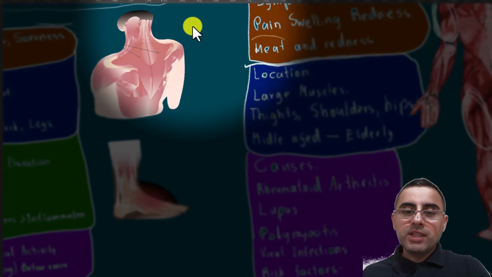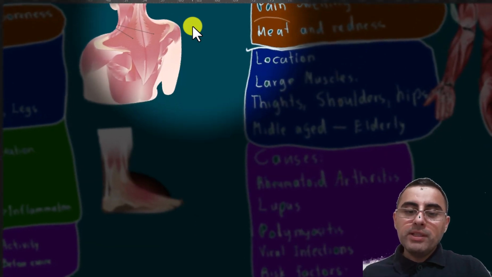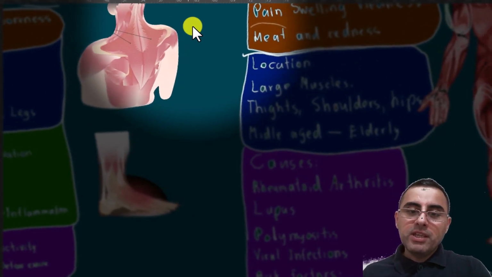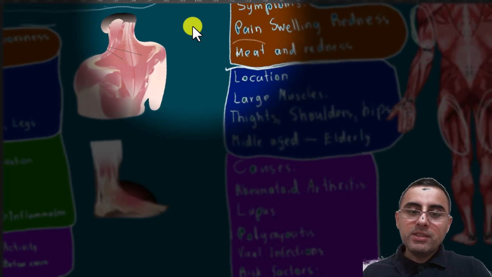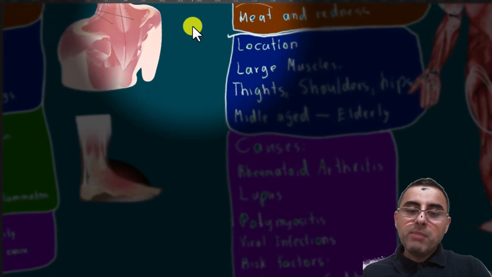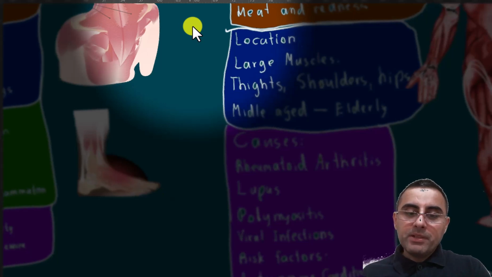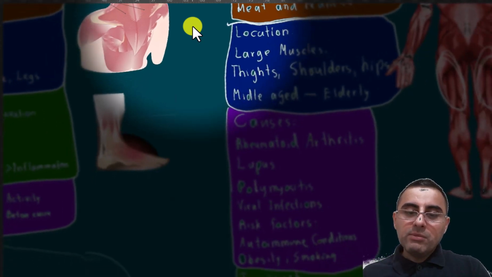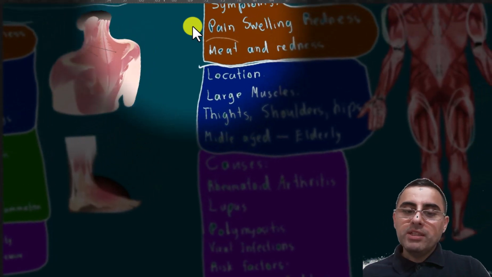What are the causes? Causes are usually autoimmune diseases such as rheumatoid arthritis, lupus, polymyositis, and viral infections. Risk factors include autoimmune conditions, obesity, and smoking.